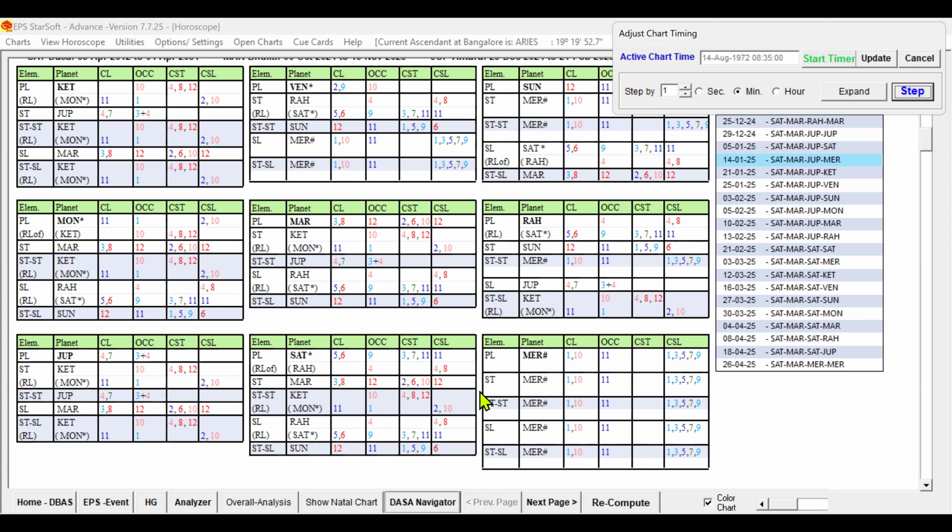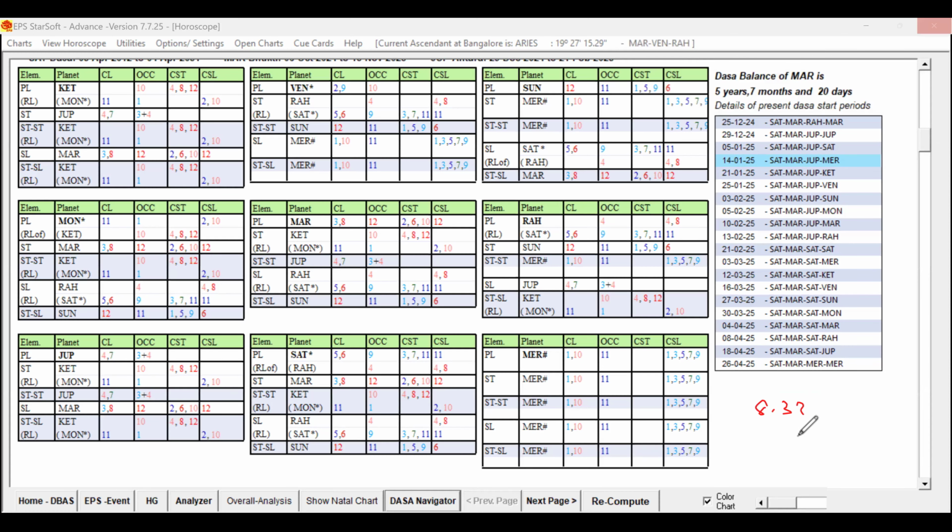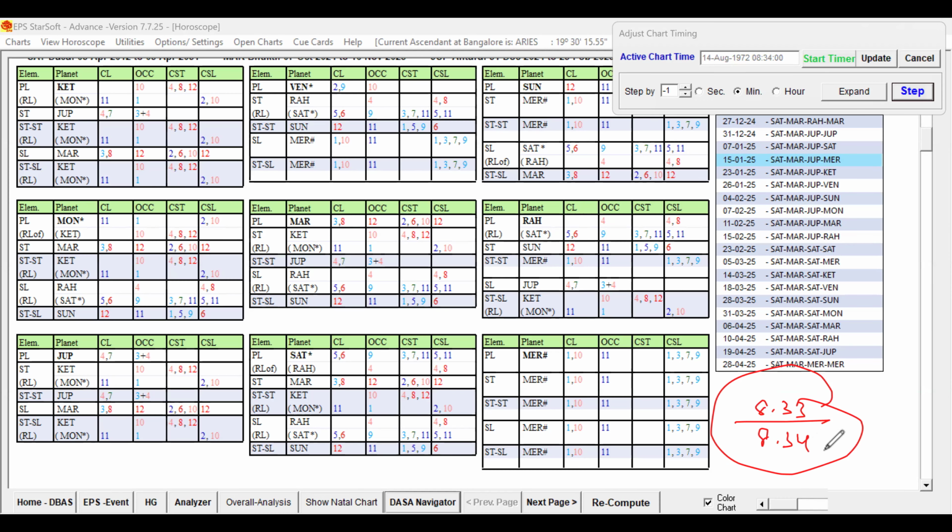Now the seventh sublord is moving to Mercury. At 8:35, the seventh sublord is moving to Mercury. Look at Mercury, all levels ruled by Mercury, 1, 3, 5, 7, 9. All are ruled by favorable significations for marriage and relationship prospects. So this should not be. Destiny is not there, even the native is not having any relationship also. So 8:35 is not the right time. So definitely the native should be born between 8:33 to 8:34 only. 8:33 or 8:34 is the birth time of the native.